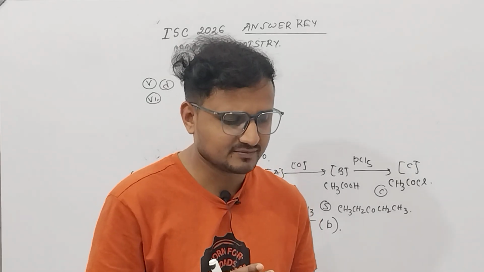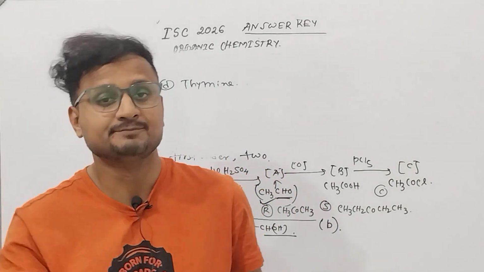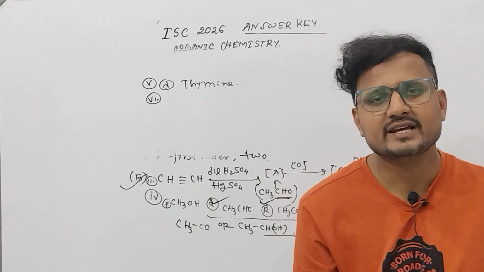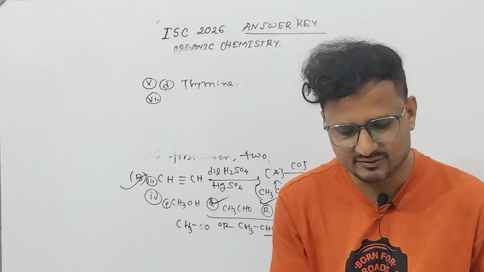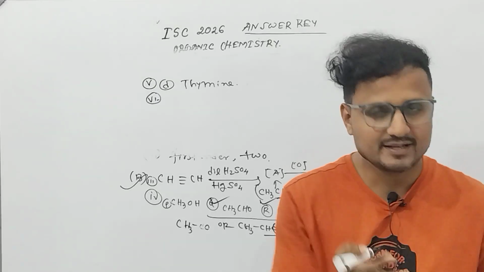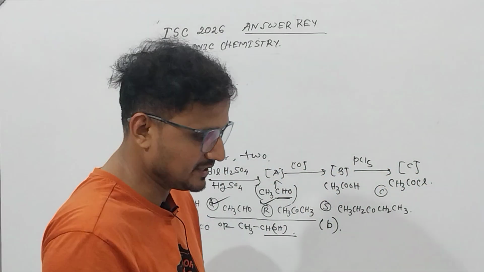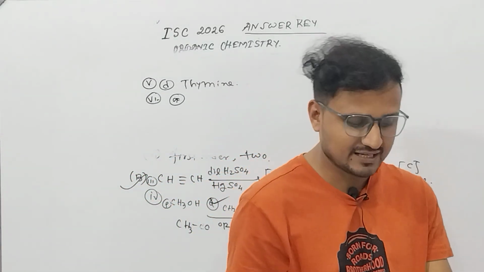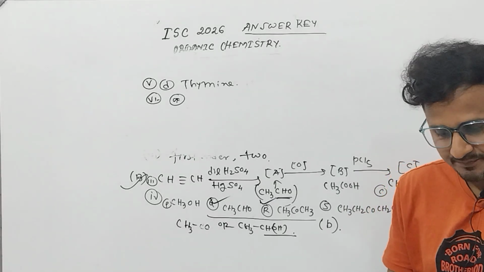Like, due to the plus I effect of the alkyl group, the electron density on the O-H bonded electrons in aliphatic alcohols increases, so its acidity again decreases. So that reason could have been written here, but here the most chosen option should be A. Both are correct. Okay, now the next assertion reason is from the physical chemistry, I'm not touching this one for the time being. We'll be coming with another video.